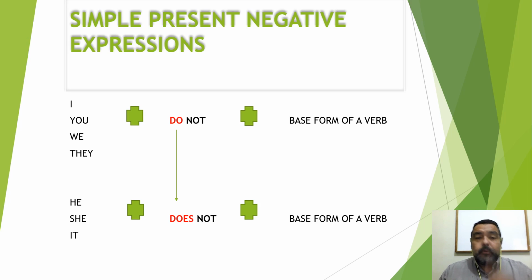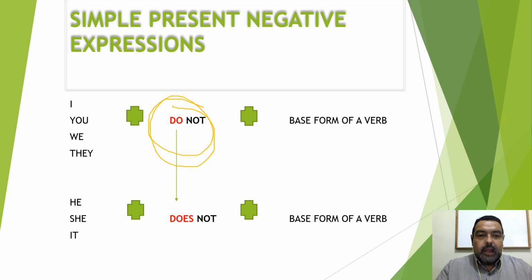Remember that I was talking to you about the do verb in the previous video? I was explaining the importance that the verb do has. And it is because I'm going to use right now, as you can see in this presentation, let me show you the do verb right here in the circle. For example, if I'm going to say yo no corro, I'm going to say I do not and the base form of a verb. All right?